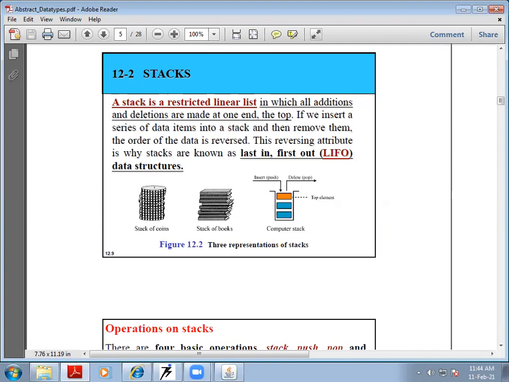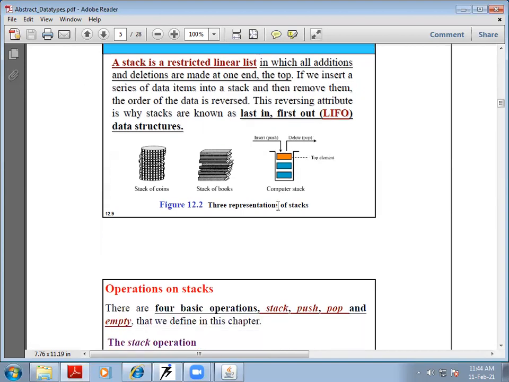Whether we want to add something new or remove something from the stack, we have to do it from the top. Only one end. We call this principle last in, first out. For example, if we are stacking coins or books, the last book which is added will be the first to be removed. So that's why it is called last in, first out, or the LIFO principle.